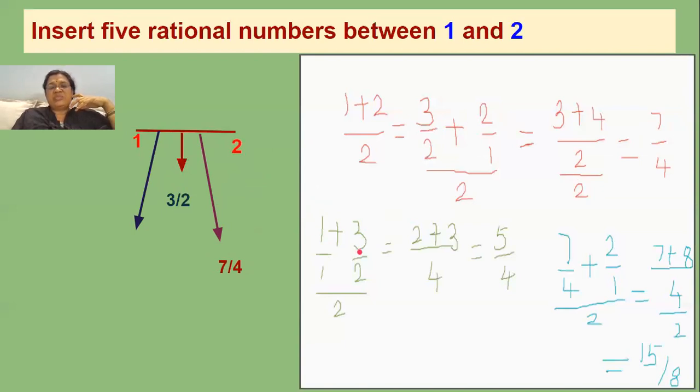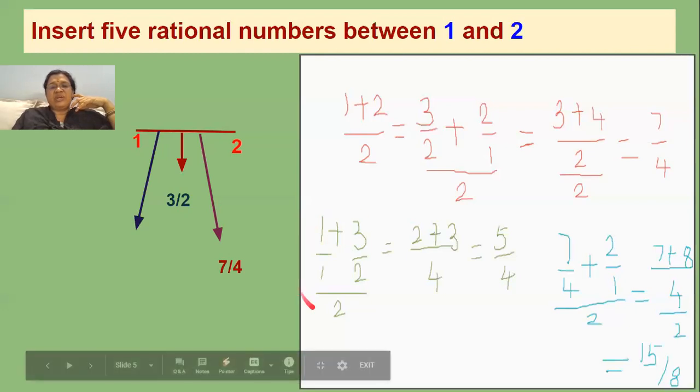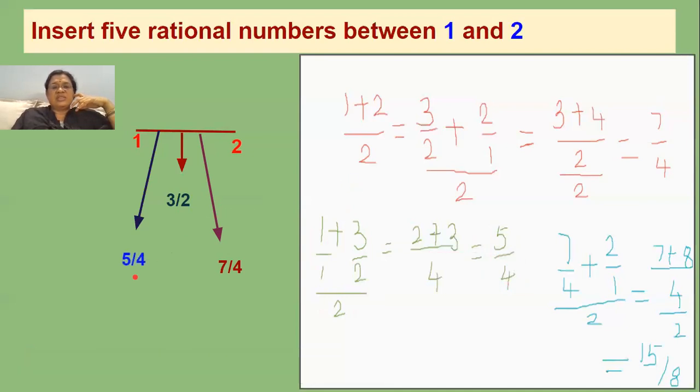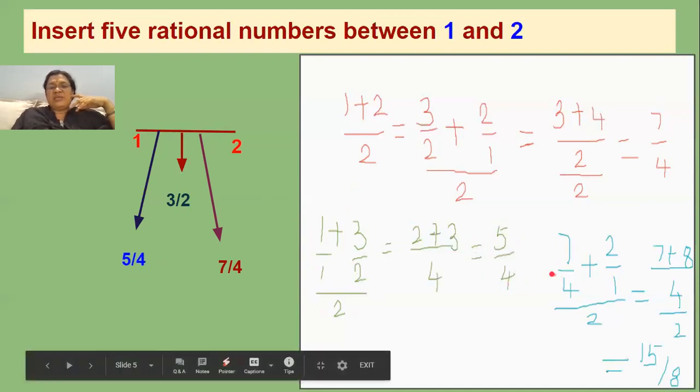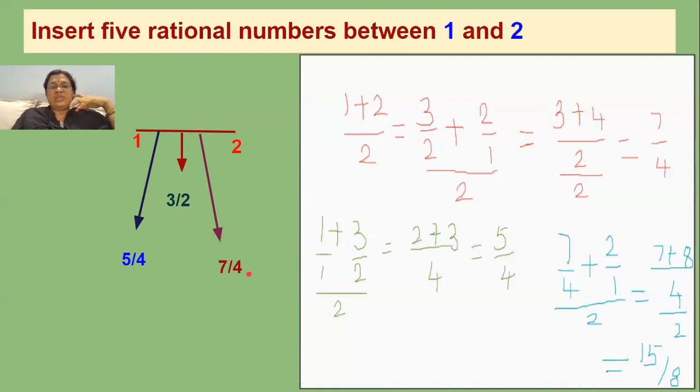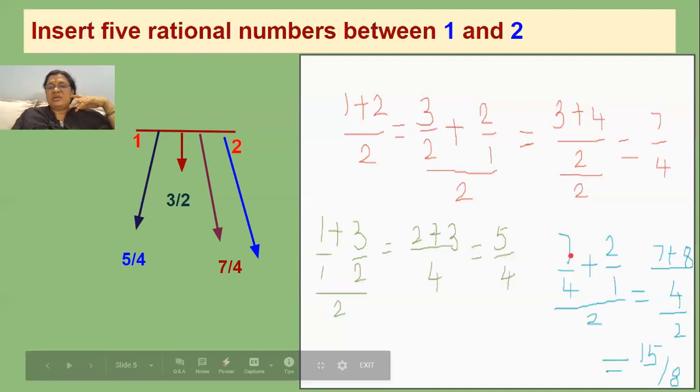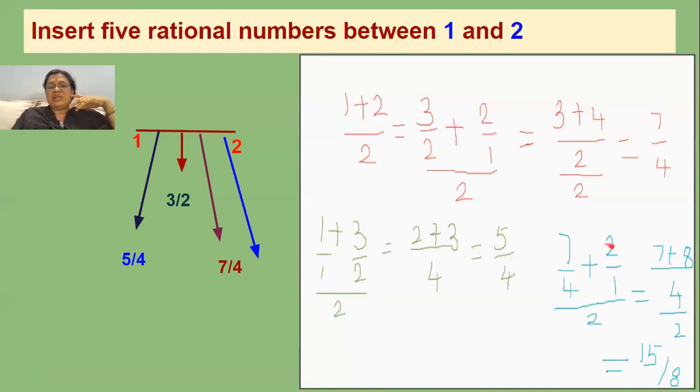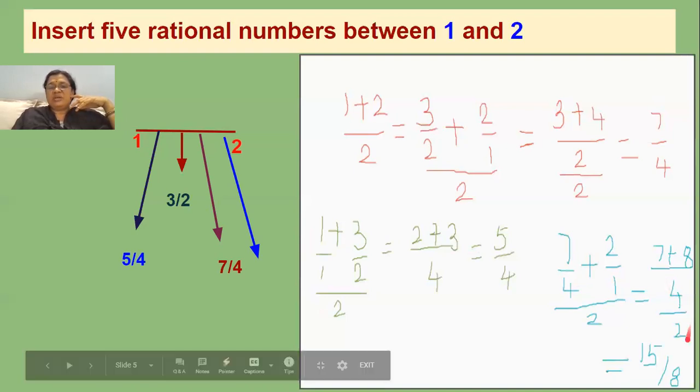So the fractional number between 1 and 3 by 2: for that, you have taken an average. So the answer you got is 5 by 4. Again, this is 1, 2, 3 we inserted, and one more we'll insert. See here, 7 by 4 plus 2 again, you'll get, how much did you get? It is 15 by 8. So this is 15 by 8.